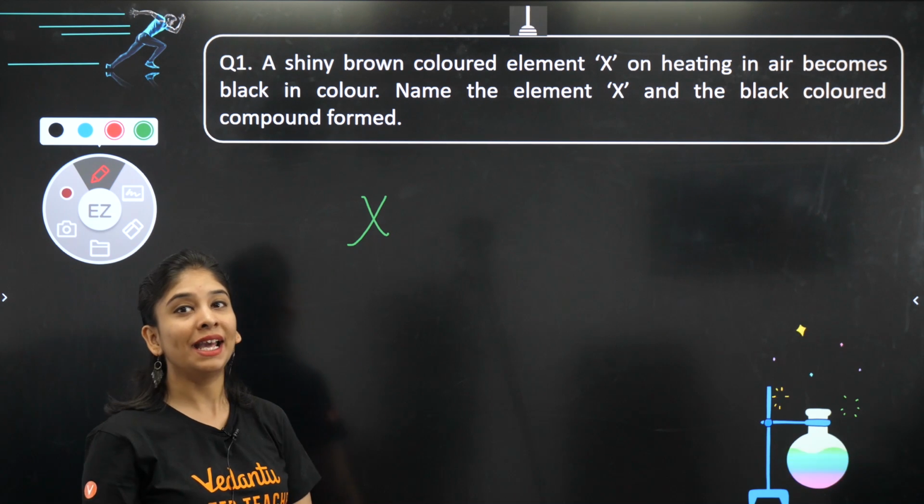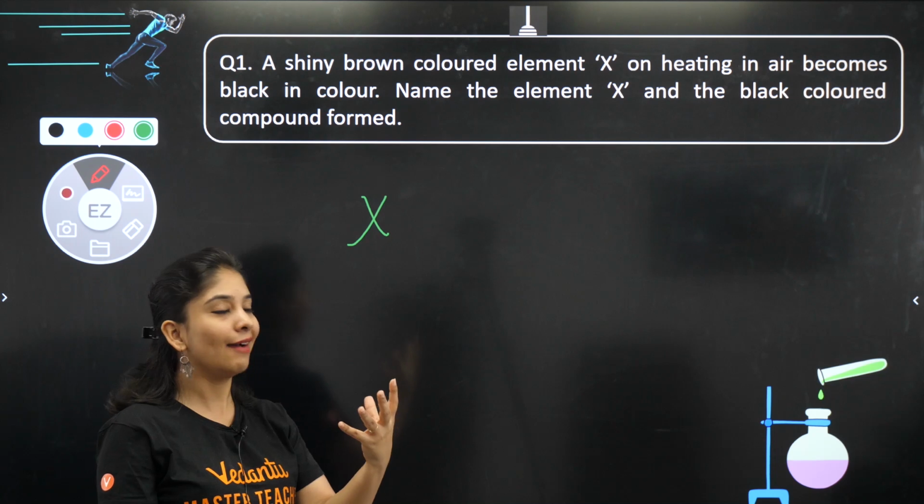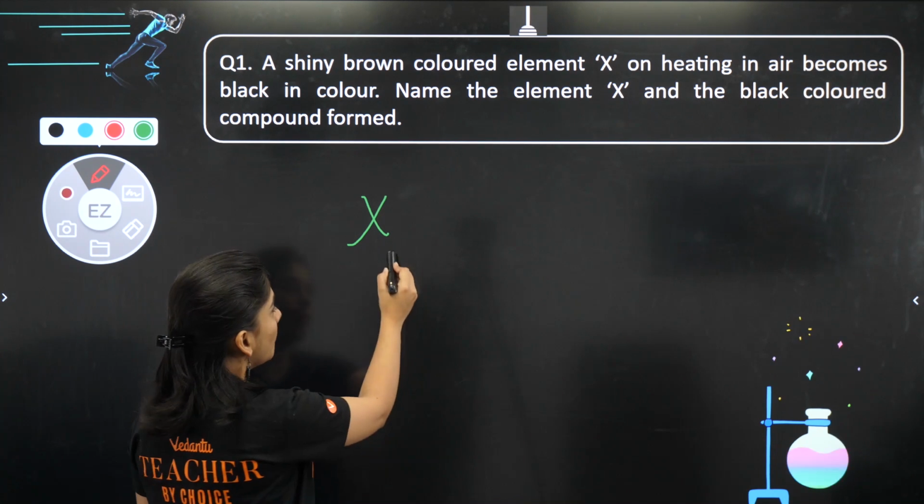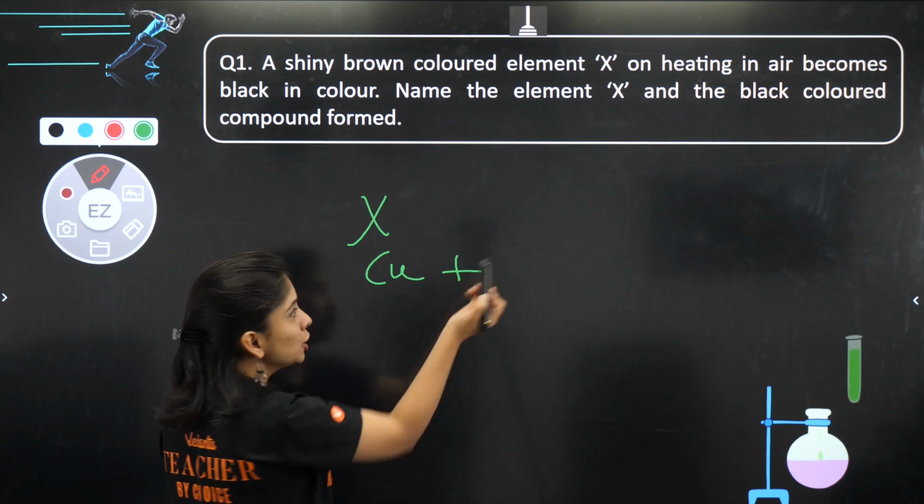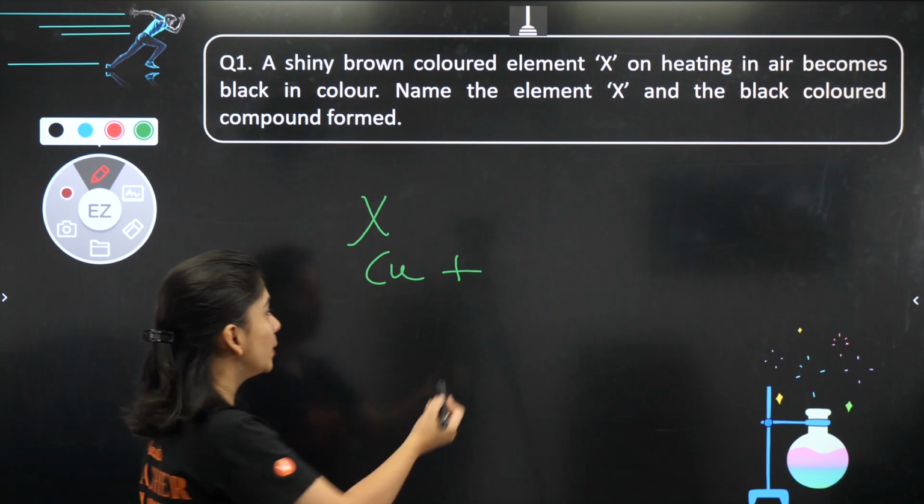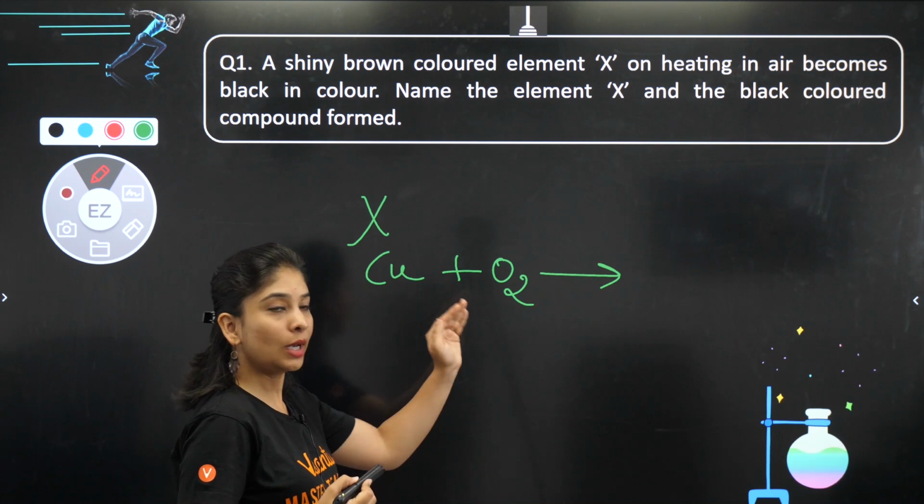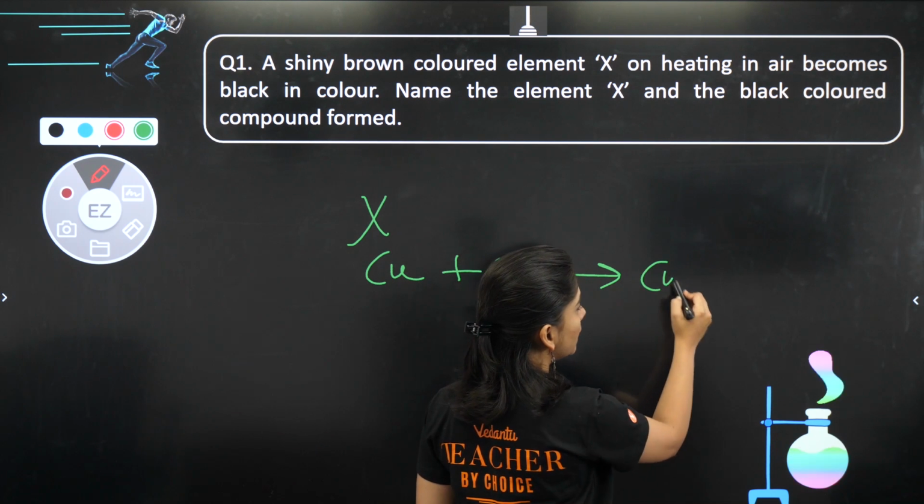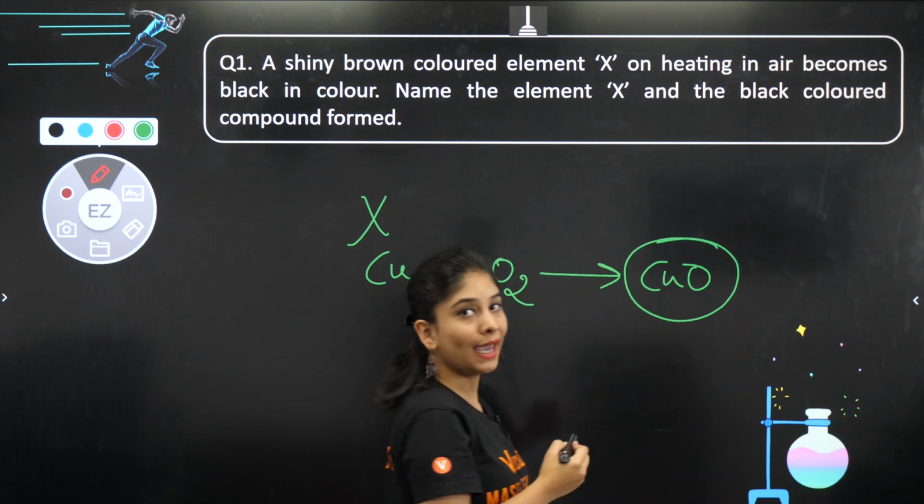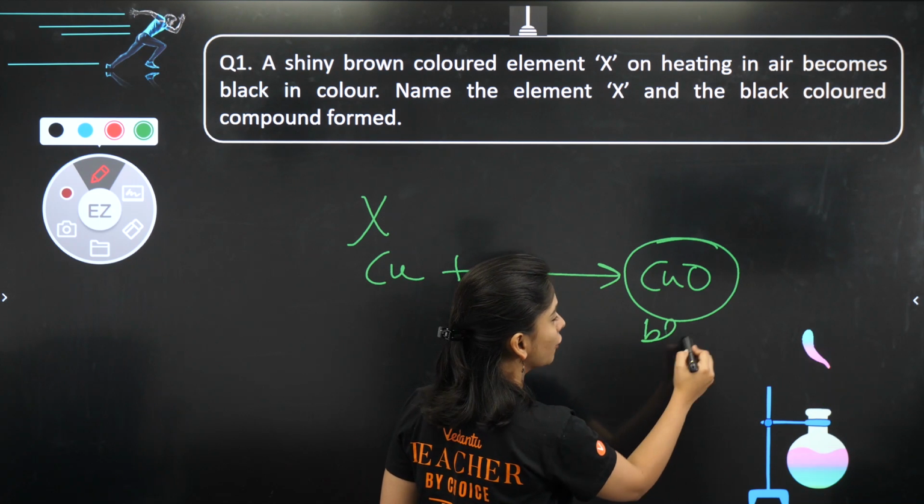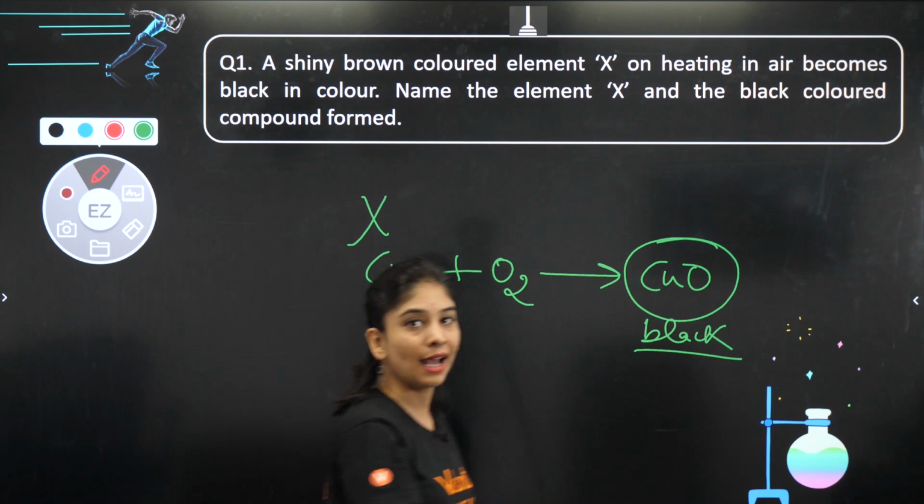So if I talk about that shiny brown substance, that might be having an idea of copper. तो वो copper है. Why? We can have much more, better idea, because if you try to react copper in presence of air, what will it give you? It will oxidize itself to give you copper oxide. Okay, and this copper oxide is something which is black in color. That's what they are asking, right?